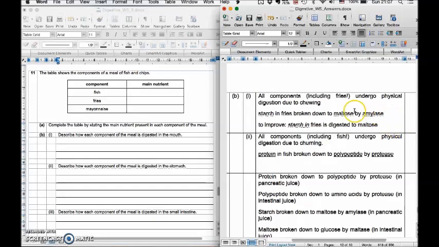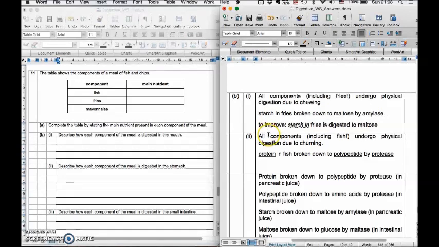Now this is a very helpful sentence structure, right? So for example, nutrient is broken down to nutrient by enzyme. You see this again here for the stomach. Protein is broken down to polypeptide by protease. You need to use this sentence structure. Some of y'all miss out the enzyme name. Some of y'all miss out what the food is broken down into. Some of y'all miss out which food is broken down. So that's talking about chemical digestion. You can just say something is broken down to something by an enzyme.